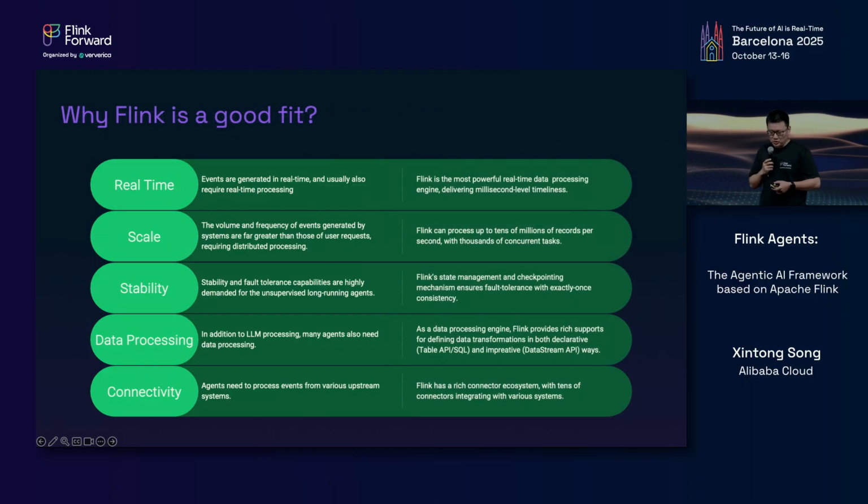Flink is the most powerful real-time processing engine. The processing latency can be as small as the millisecond level, and Flink can process as much as tens of millions of records per second with thousands of parallel tasks. And Flink is famous for its mature state management and checkpointing mechanism, which ensures fault tolerance with exactly-once consistency.